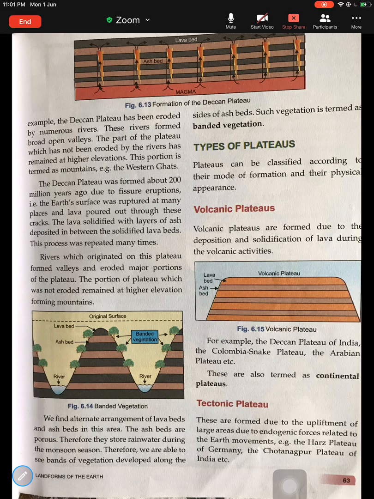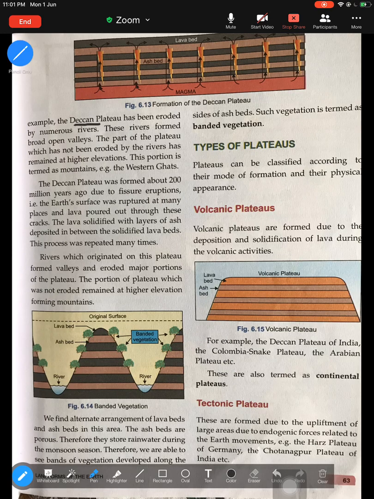Here they've given an example of a residual or relict mountain, that is the Deccan Plateau. The Deccan Plateau has been eroded by numerous rivers, and the part of the plateau which has not been eroded has remained at high elevation. Whatever has been broken down or eroded, and what has remained, is known as your residual or relict mountain. Here they've given you an example of how the Deccan Plateau, after erosion, has remained at a high elevation.